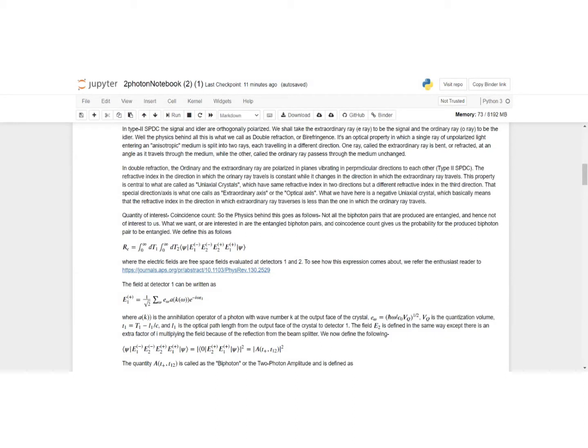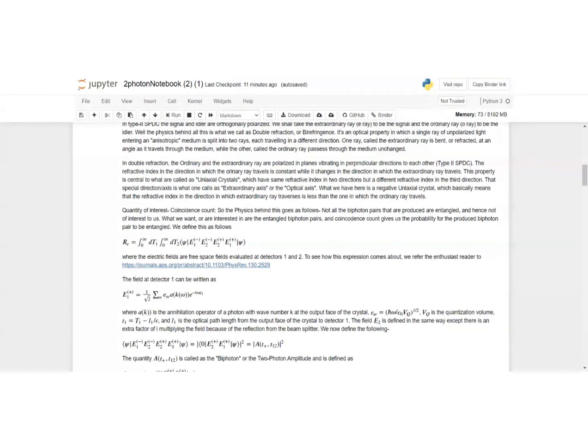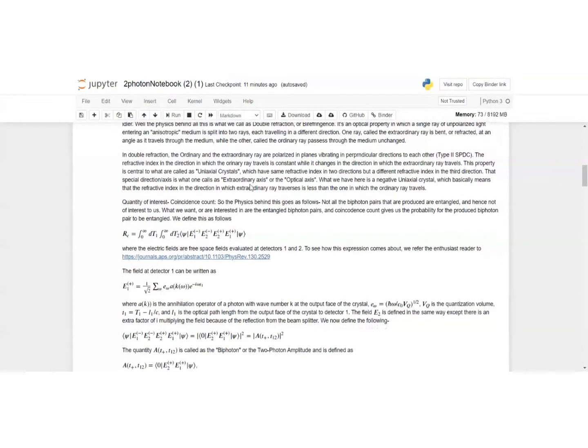One more characterization is that the refractive index of the medium along the direction in which the ordinary ray travels is constant, while it changes along the direction in which the extraordinary ray travels. This property is central to what are called uniaxial crystals. Uniaxial because there's one special axis along which the refractive index is different compared to the other two axes.